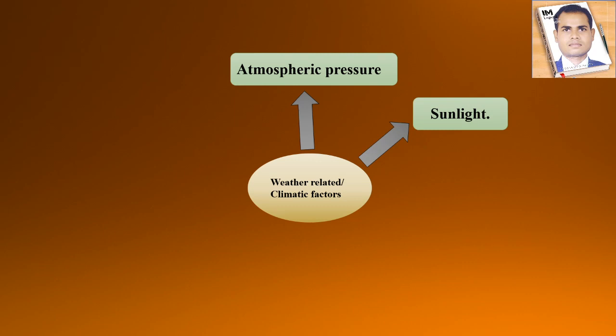sunlight. Sunlight is also one of the factors for climatic change. If you look at the polar region of the earth, there is not much sunlight. That's why their climate is different. Okay, a very cold condition is there, and up to the equator region of the earth, there is a lot of sunlight. So you see the climatic change between the pole and the equator of the earth. So sunlight is also one of the factors of climate.